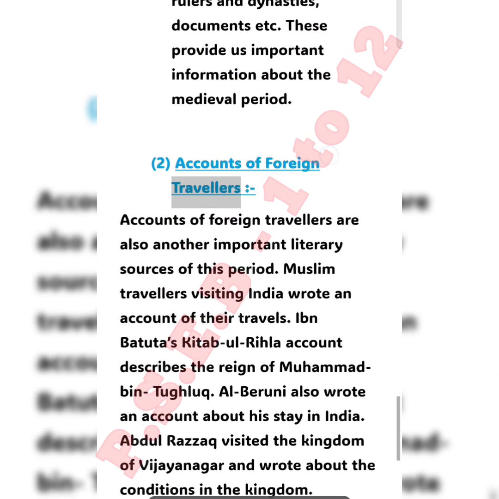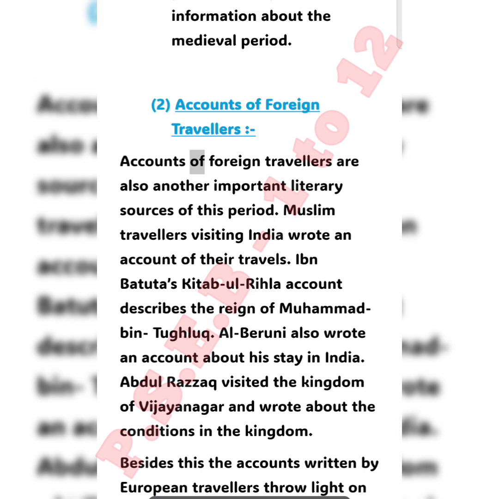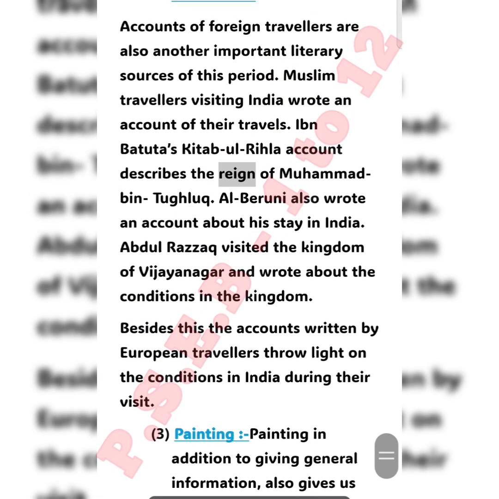Accounts of foreign travelers. Accounts of foreign travelers are also another important literary source of this period. Muslim travelers visiting India wrote an account of their travels. Ibn Battuta's Kitab-ul-Rihla describes the reign of Muhammad bin Tughlaq. Al-Biruni also wrote an account about his stay in India. Abdul Razzaq visited the kingdom of Vijayanagara and wrote about the conditions in the kingdom.